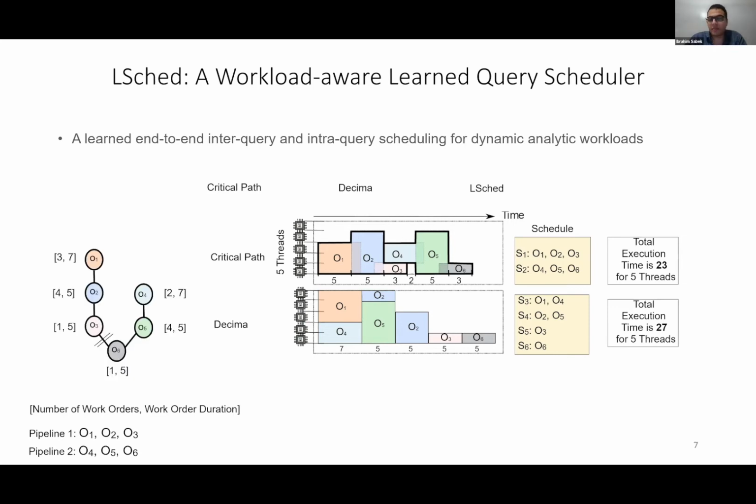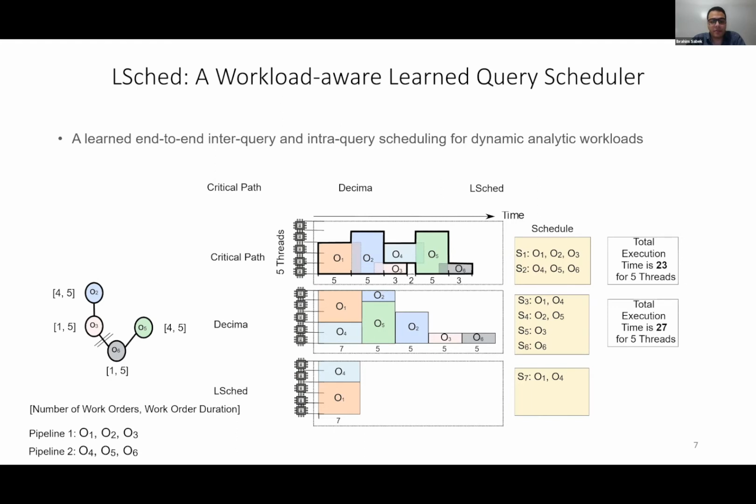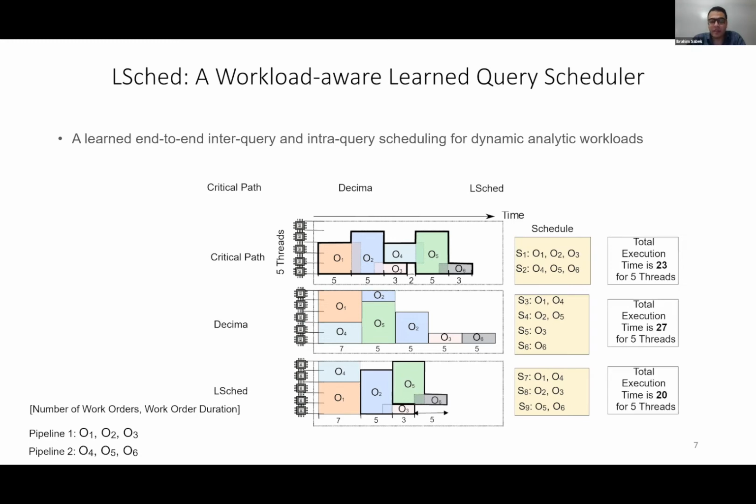Now in LSched, it learns the proper degree of pipelining while still preserving the order of the operators that can avoid wasting the execution resources. In this case, we start with O1, O4 without any pipelining. Then we run a partial pipelining for O2 and O3. Then we run another partial pipelining for O5 and O6. In this case, the total execution time will be 20, which is much better than the other two approaches.